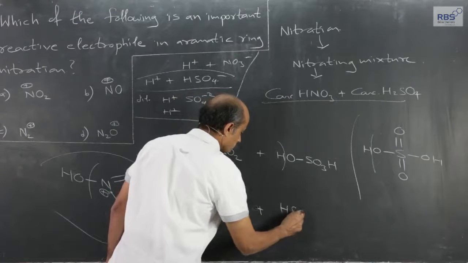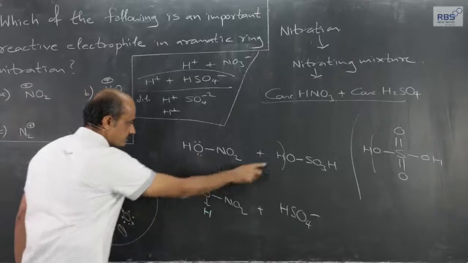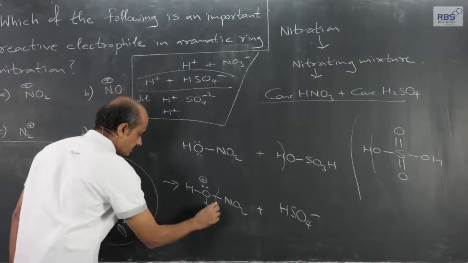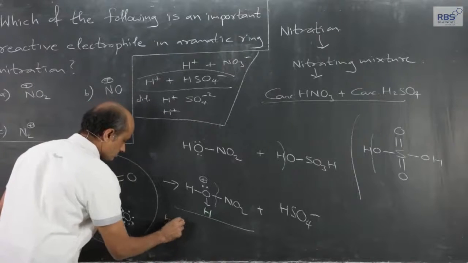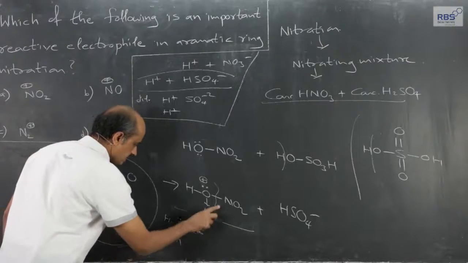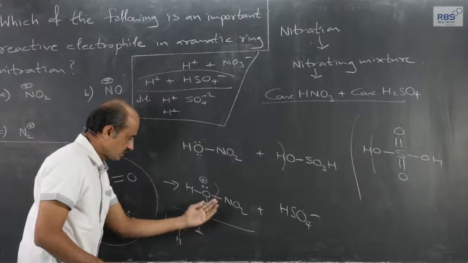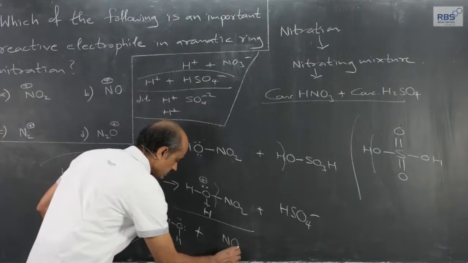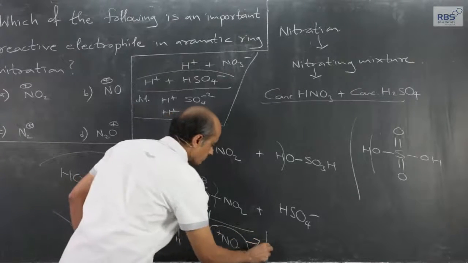Plus HSO4 minus, and now the lone pair forms a shared pair with this H plus, and therefore heterolytic breaking of this will take place, giving rise to what remains behind. Oxygen is more electronegative, so the shared pair goes to oxygen, and therefore what remains behind is the NO2 plus ion. This is the electrophile.